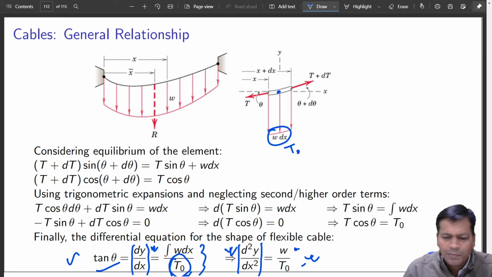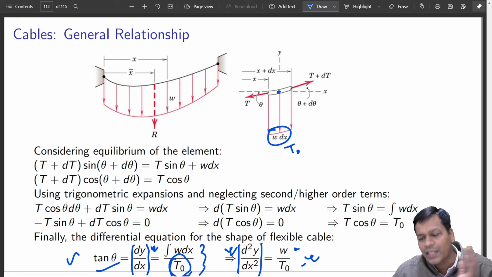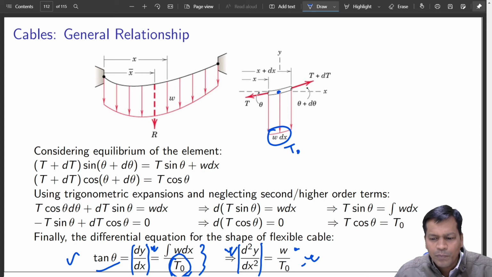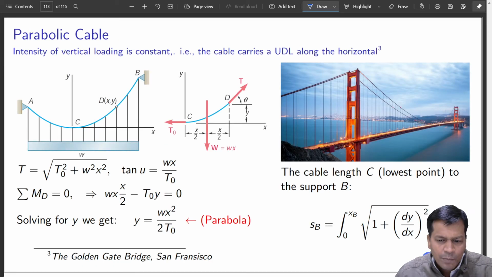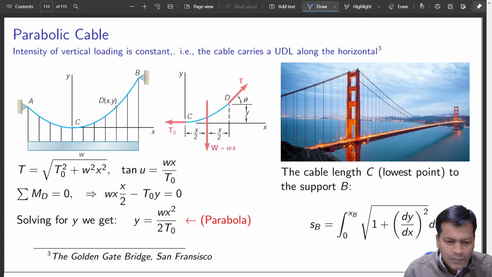Okay, so these are some useful results related to this, and this is how it can be analyzed. We won't do much numerical on this, but we have now known how to analyze such a system. Again, using this, now you can simply square and add, and you can get something like this.